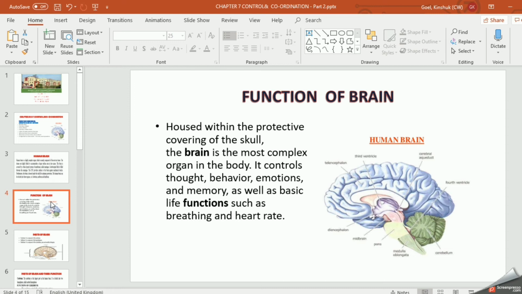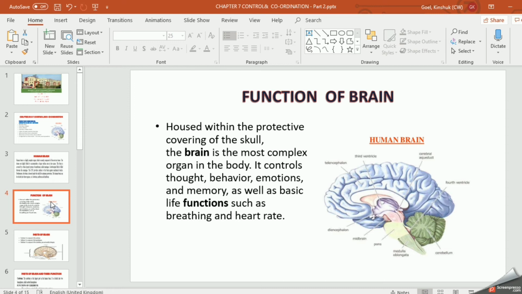Suppose you learned how to walk in your childhood. Daily your mother won't teach you how to walk, right? If you know how to make coffee or a cup of tea, your mother told you once, but you can do it by yourself afterwards. Why? Because you have stored that in your brain, and when you are going to make tea, you will recall what your mother has told, and you will do that, right?